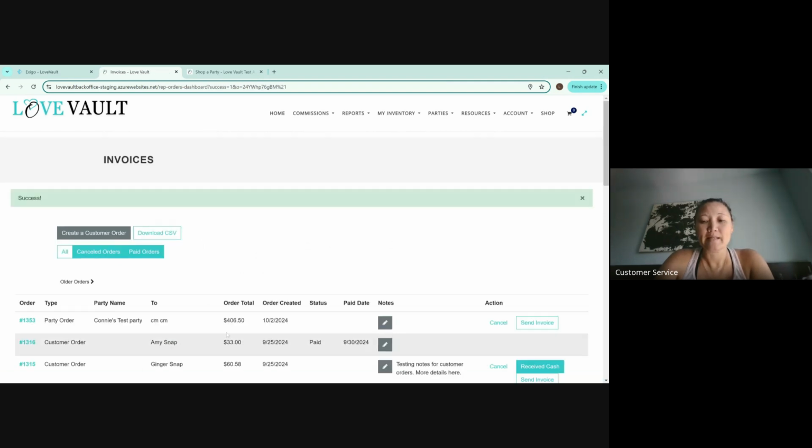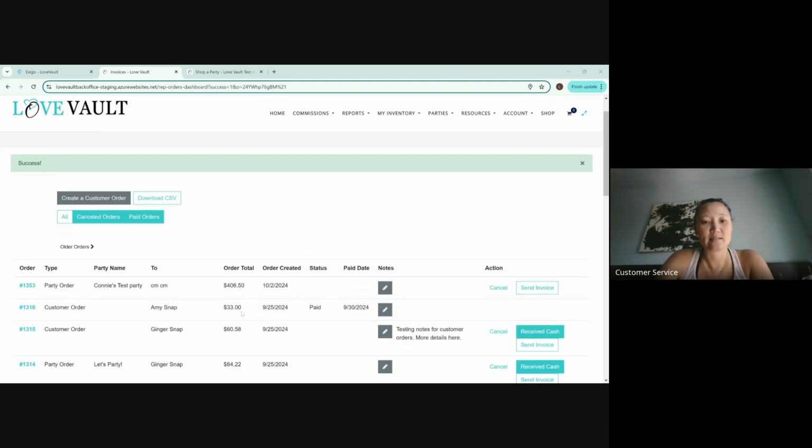There it goes. Okay. Now what this is going to do is, it doesn't show that it's paid. You just selected how she's going to pay. All right. But now she actually has to pay. So here, you're going to hit send invoice and it's going to send them an invoice to their email address. And they need to go to their email address, click on the link and then pay for that invoice. And I would not let them leave until they do so.